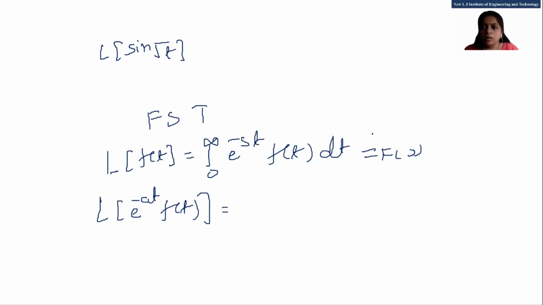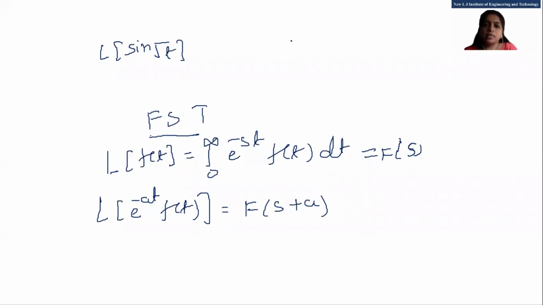Now, Laplace of e raised to minus at f of t is equal to capital F. This is f of t, student; this one is capital F. This is s, right? So here it is F of s plus a. If the power of e is positive, then we'll put here F of s minus a. Okay, this is the statement of the first shifting theorem.